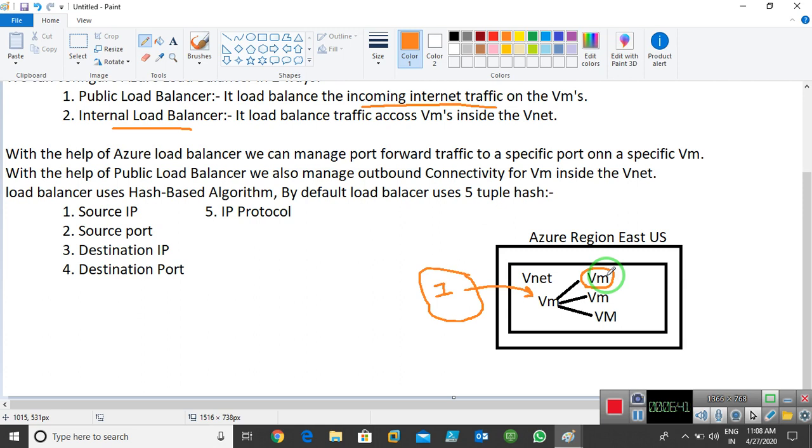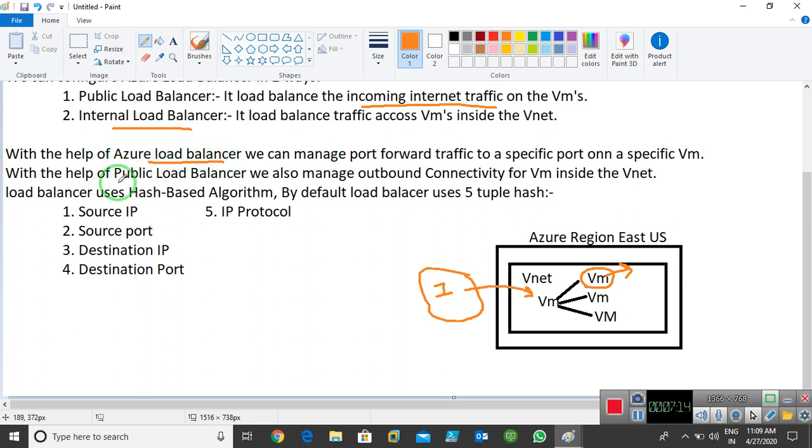So we can specify the port in a specified VM, so that the incoming or outgoing traffic comes only on port number 80, not other ports. So we can define a specific port to a specific VM with the help of a load balancer. In short, load balancer works on ports also.